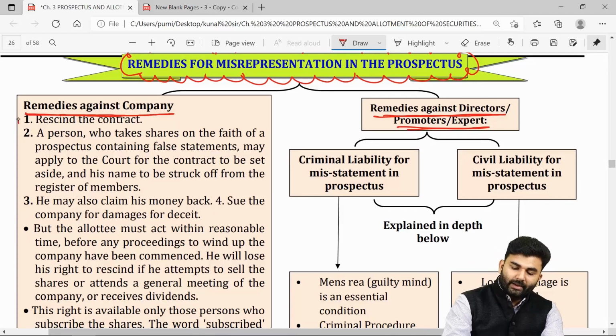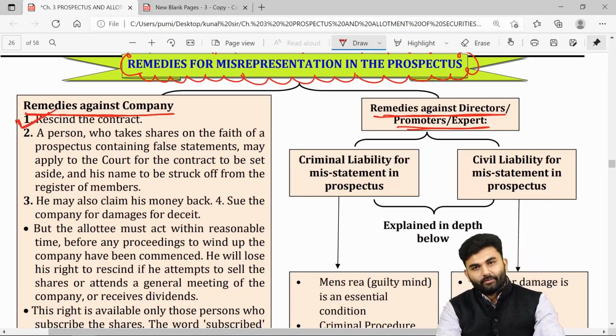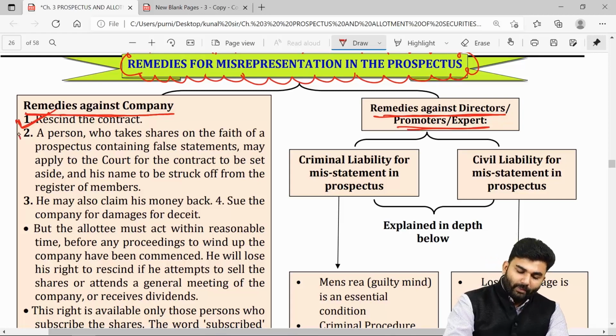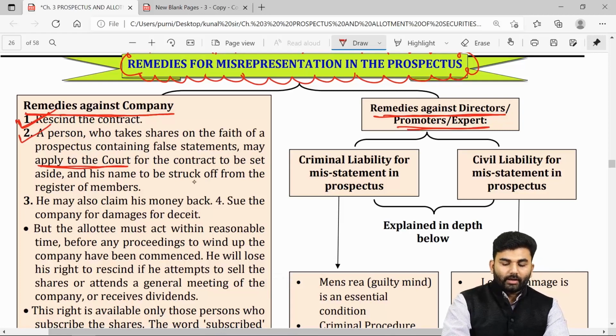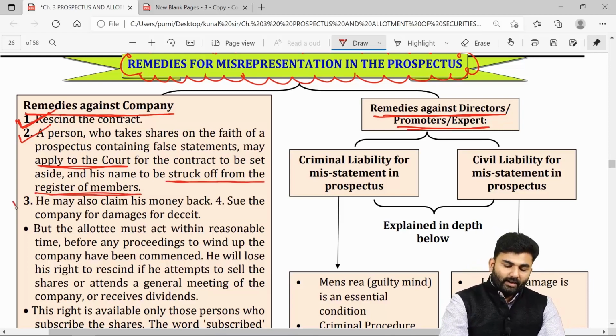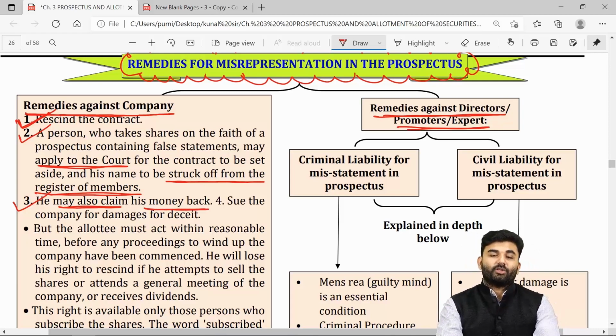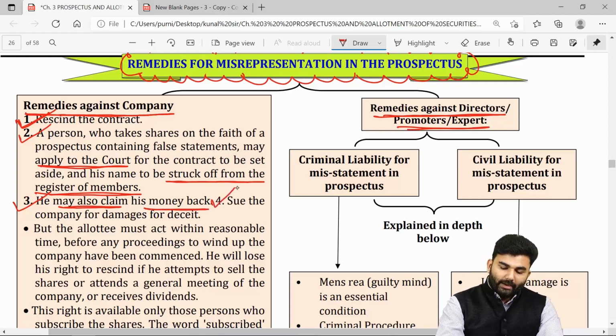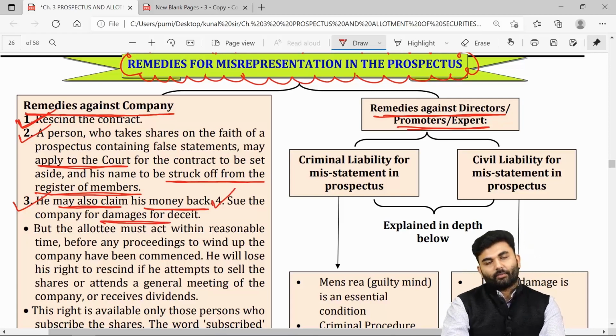What are the remedies an aggrieved party will enjoy against the company? The very first remedy is to cancel the contract. Whatever the contract between the investor who had subscribed the securities through a prospectus and the company, such contract will be cancelled. In fact, the aggrieved party can apply to the court and ask the court to order the company to strike off his name from the register of members. The aggrieved party may also claim money back. In fact, the aggrieved party can also demand damages from the company.